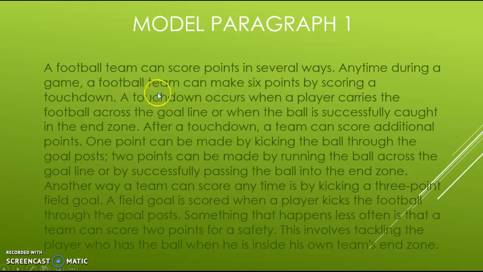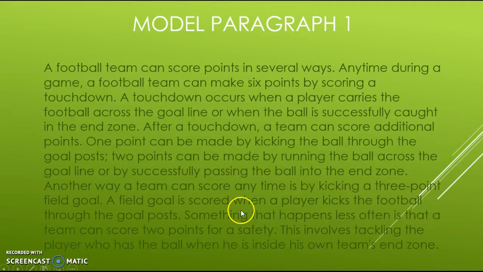Anytime during a game, a football team can make 6 points by scoring a touchdown. A touchdown occurs when a player carries the football across the goal line or when the ball is successfully caught in the end zone. After a touchdown, a team can score additional points. 1 point can be made by kicking the ball through the goalposts. 2 points can be made by running the ball across the goal line or by successfully passing the ball into the end zone. Another way a team can score any time is by kicking a 3-point field goal.